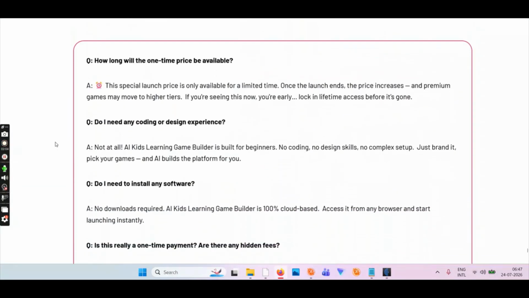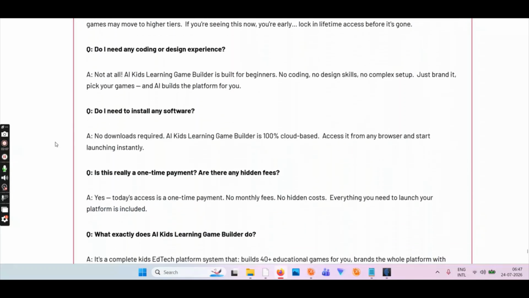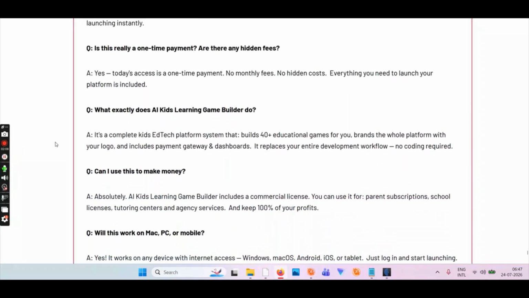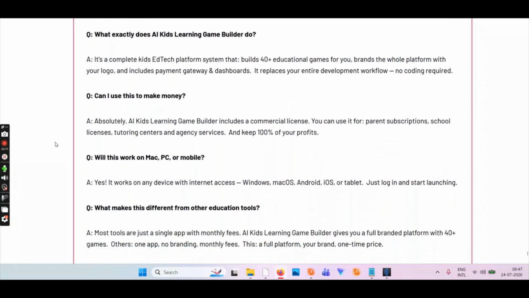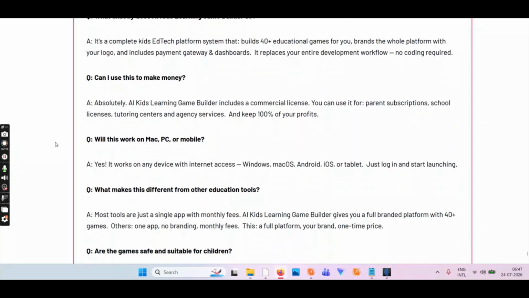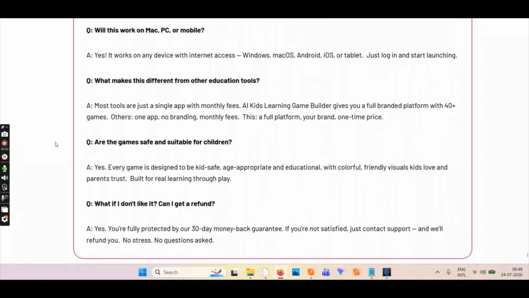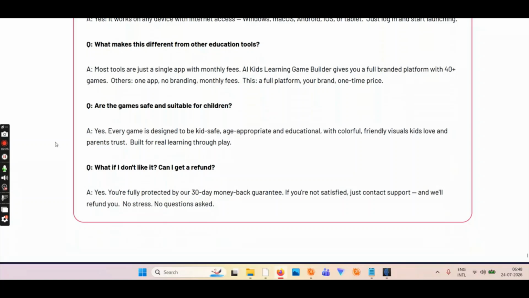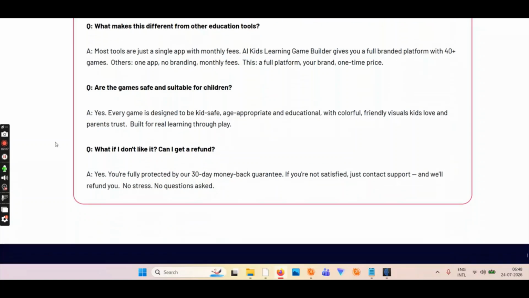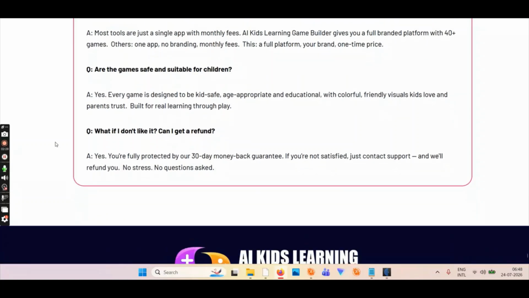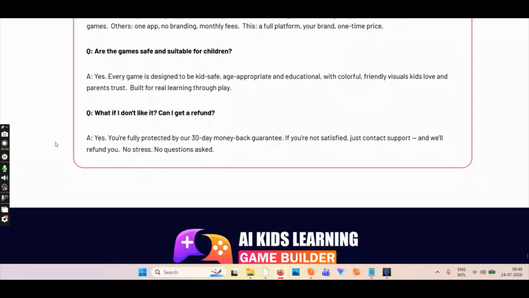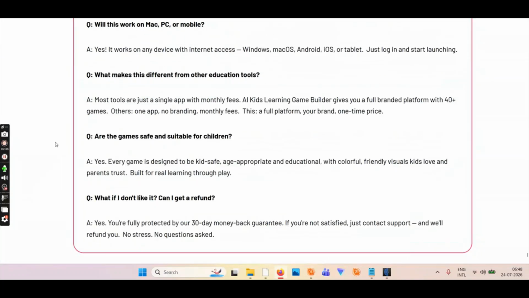So it says, how long will the one-time price be available? Do I need any experience? Do I need to install? No. Is this a one-time? Yes. What exactly does Builder do? It's a complete kids educational tech platform. You will see the demo video when it is updated, then only you'll understand. Can I use this to make money? Of course you can. Will this work on Mac and PC? It will. What makes this different from other educational tools? Most tools are just a single app with monthly fees. This is a one-time cost with 40 plus games. Are the games safe and suitable for children? Yes. What if I don't like it? They have a money back guarantee.